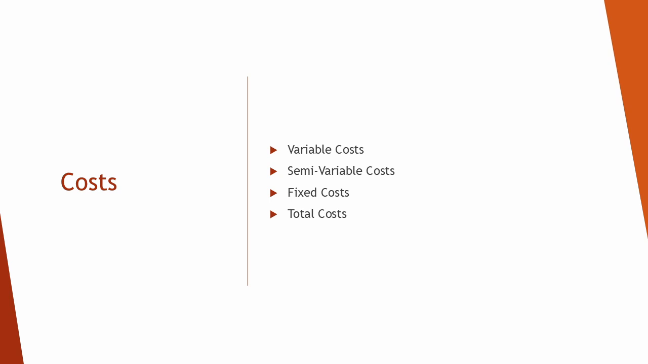Variable costs are expenses that change directly with the level of output, such as raw materials or packaging. Semi-variable costs are expenses that have both fixed and variable elements, such as telephone bills that include a basic charge plus usage fees. Fixed costs are expenses that remain the same regardless of output, such as rent or insurance. Total costs are the sum of all fixed and variable costs incurred by a business.